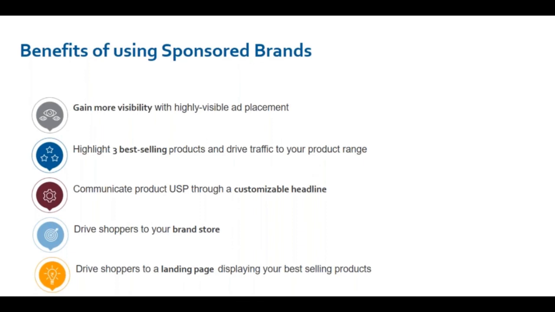You also call out your brand's USP, or what your brand actually stands for, with a customizable headline. You can drive shoppers to your brand store, which is like a mini website inside Amazon, and display your best selling products in a landing page.